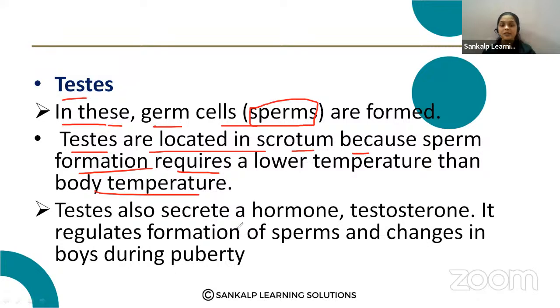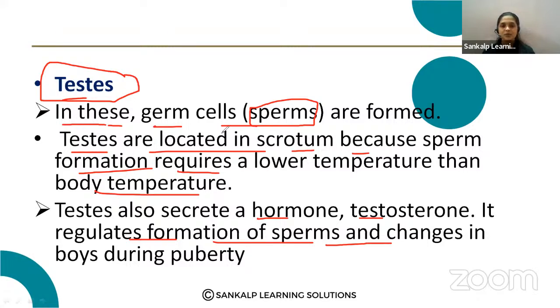And testes also secrete the hormone testosterone, which regulates the formation of the sperm and the changes that occur at puberty in males. So that is the function of the testes.